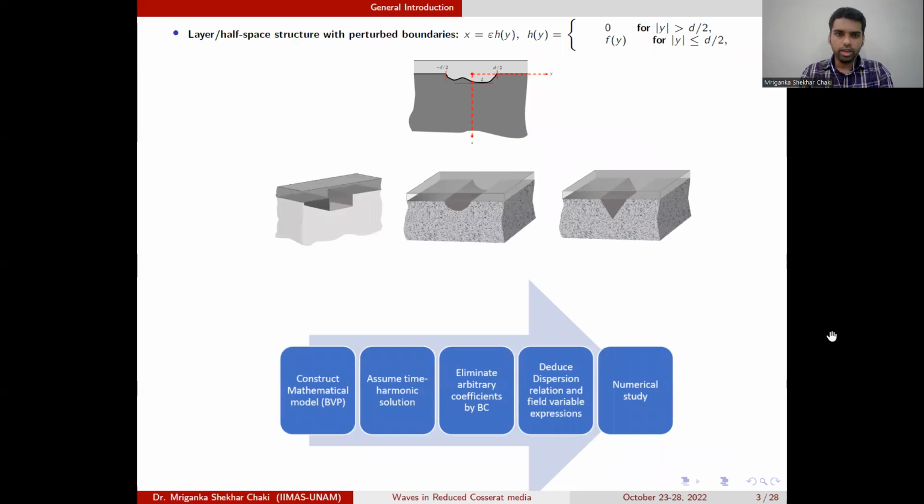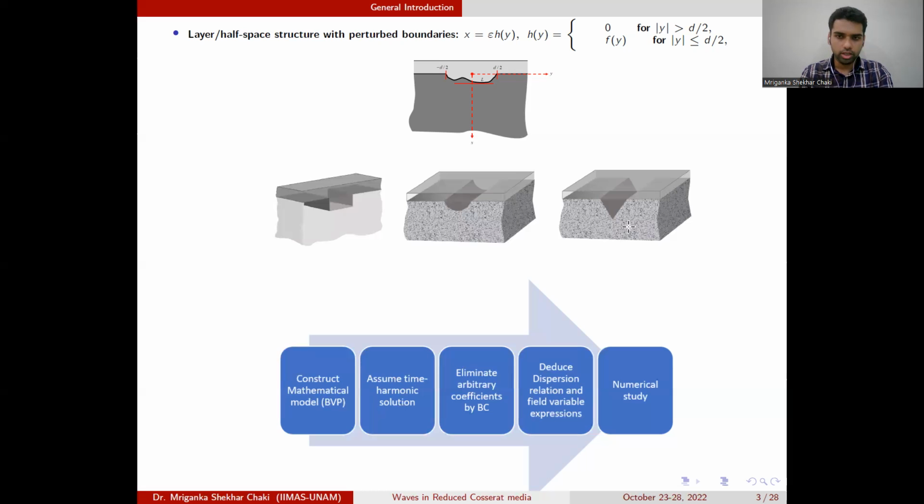It is not necessary that we always have a planar boundary in this layered half space configuration. There's a possibility that we can have a localized perturbed region, and this region is expressed mathematically in this form, where this F(y) represents the geometry of the perturbed region, and we can impose a known geometry, for example, rectangle, parabolic, or triangular notch-shaped.